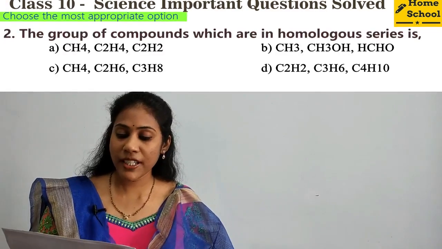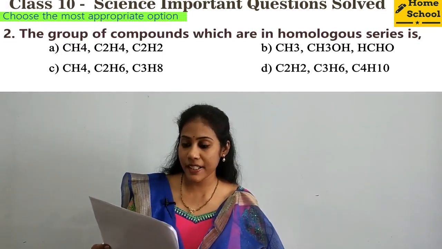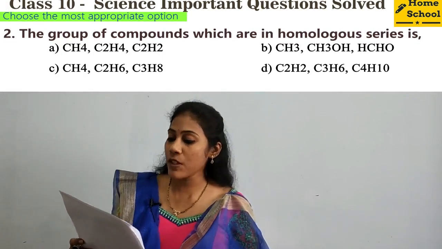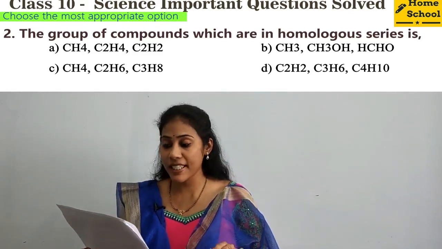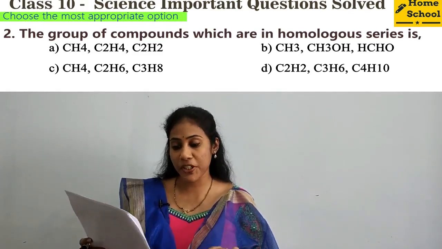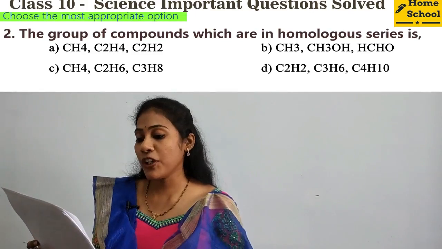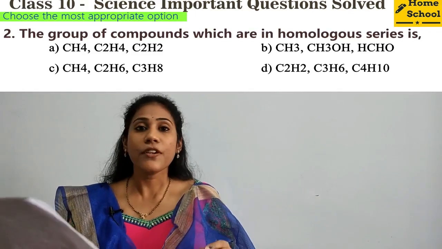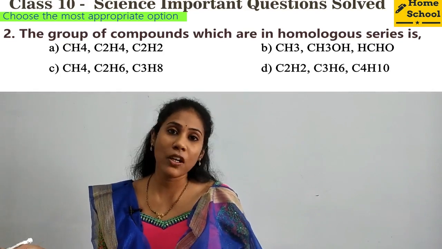See, the second question is from the chapter carbon and its compounds about homologous series. The group of compounds which are in homologous series, right? 4 options are given. Which of the options is suiting for homologous series? So first and foremost, what do you mean by homologous series?